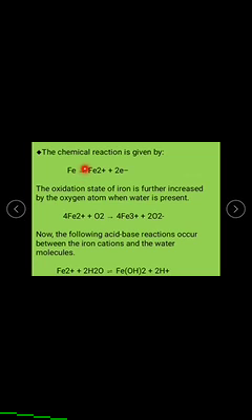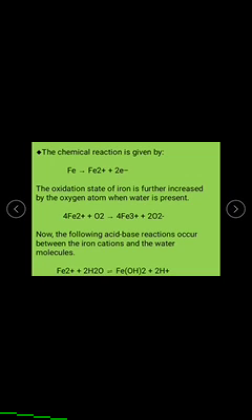Sometimes this may directly give ferric ions. In some cases the oxidation state of iron is further increased by oxygen when water is present. That is, 2 Fe2+ plus O2 gives rise to 2 Fe3+ plus 2 O2-.